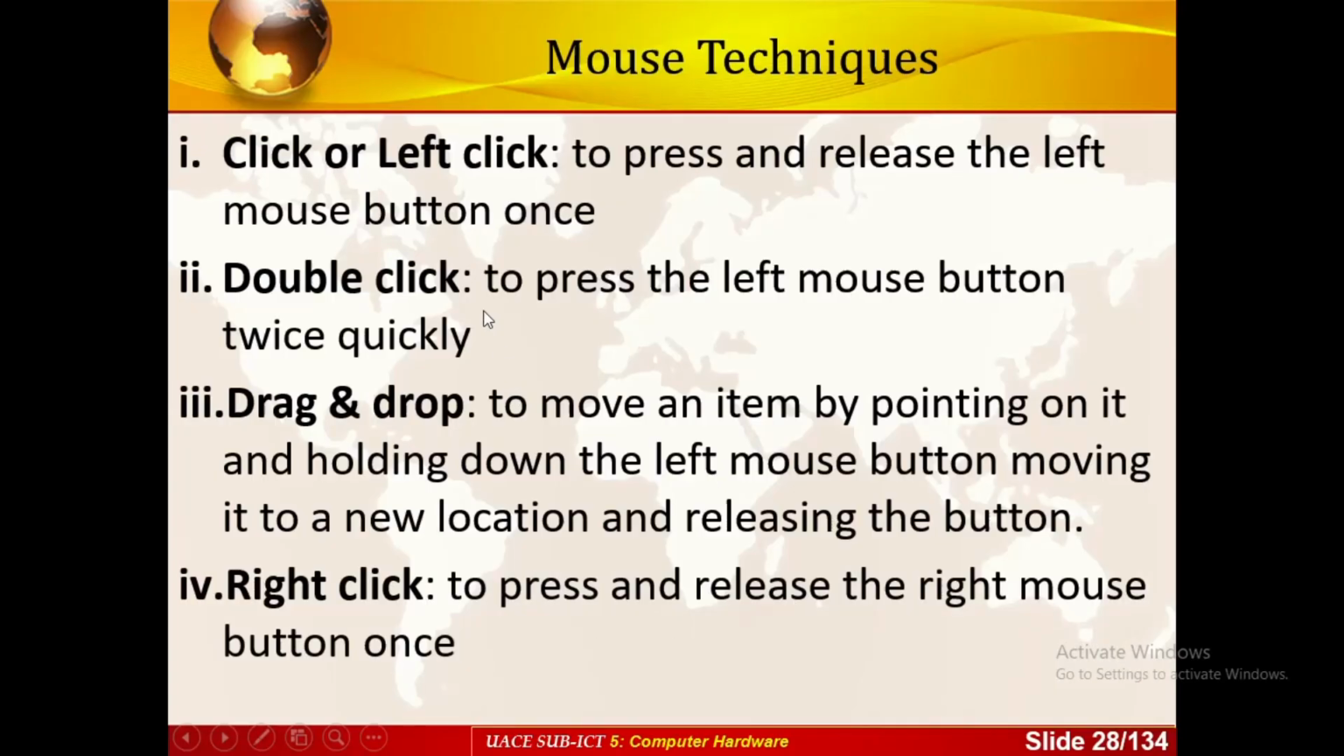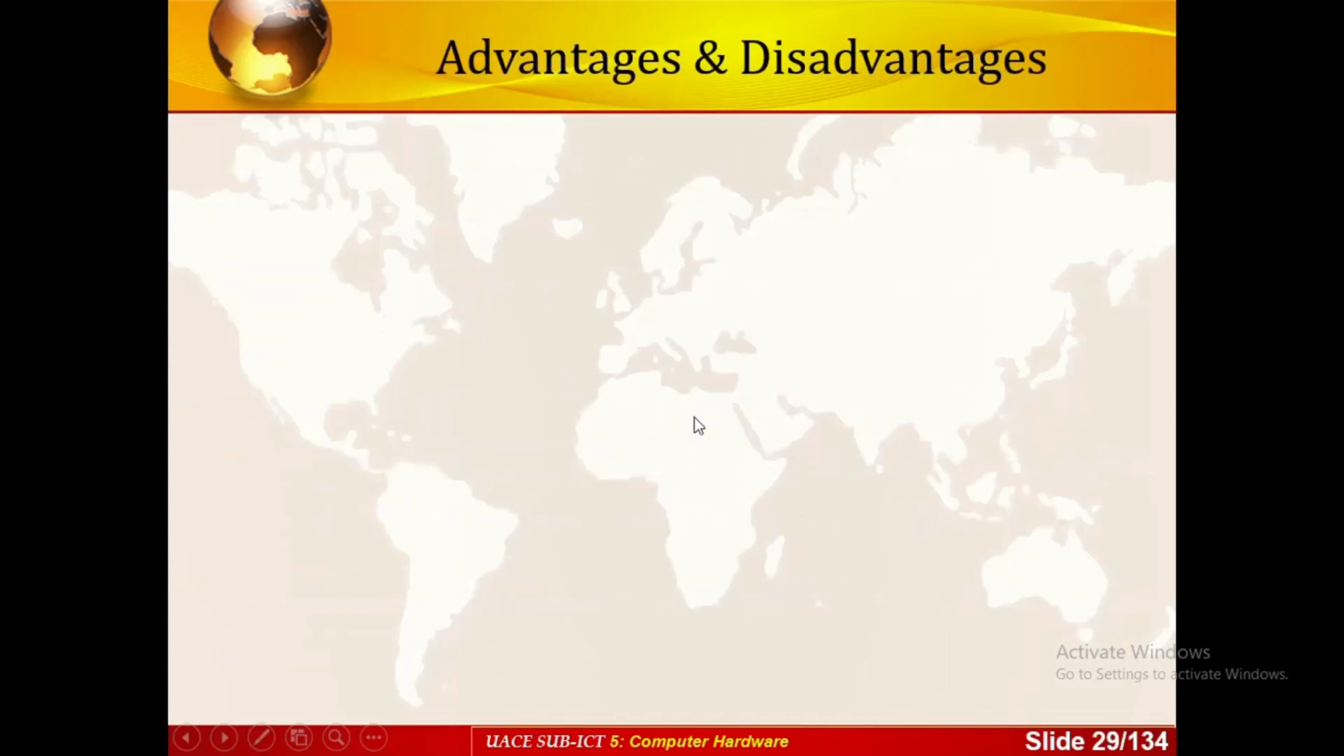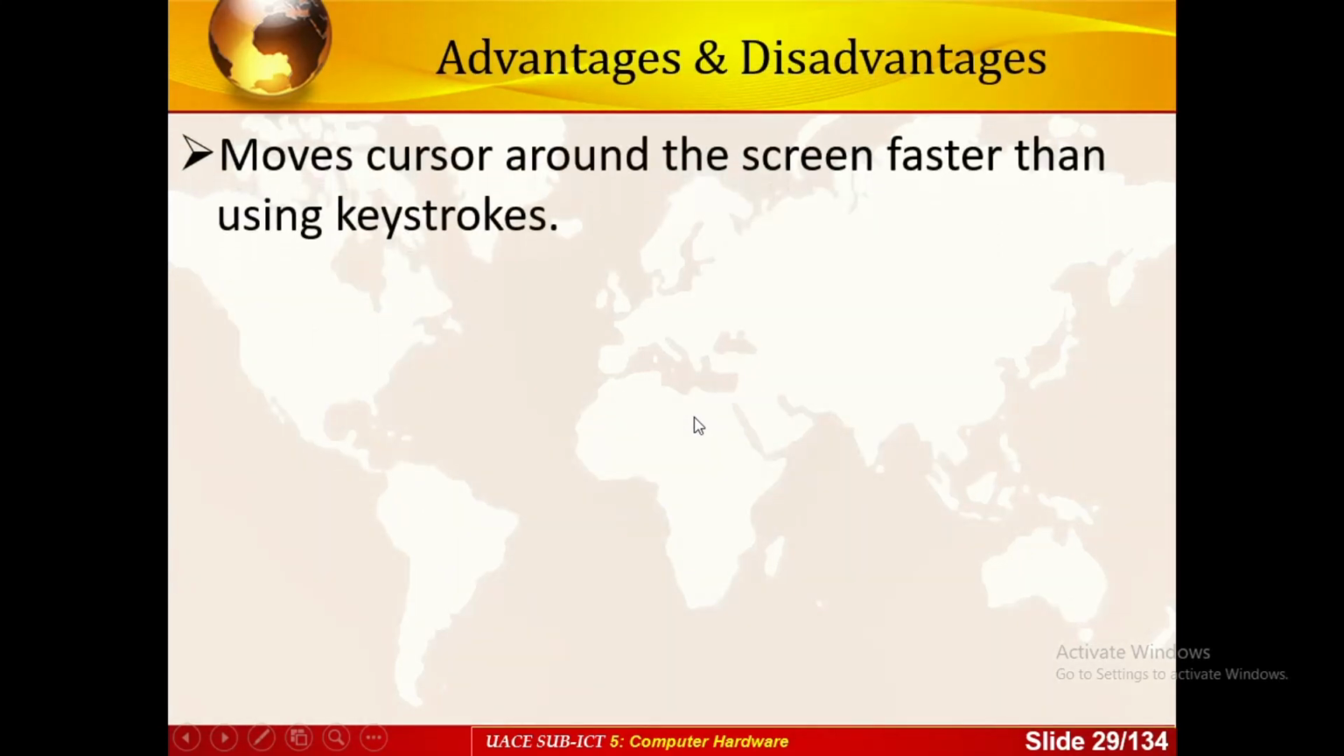So the students should know how to use the mouse by knowing how to left click, how to right click, how to double click, how to drag and drop. Advantages, of course, are that you can move the cursor on the screen faster than using the keyboard or keystrokes. That's one of the advantages. People use the mouse because it is portable and flexible. Since it's handheld, you hold it in your hand, so it is easy to control.